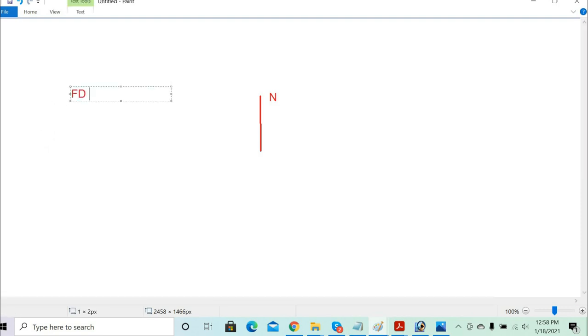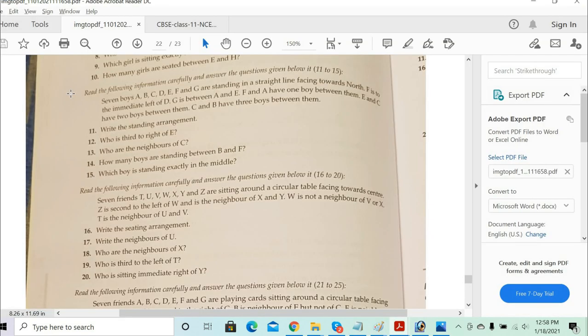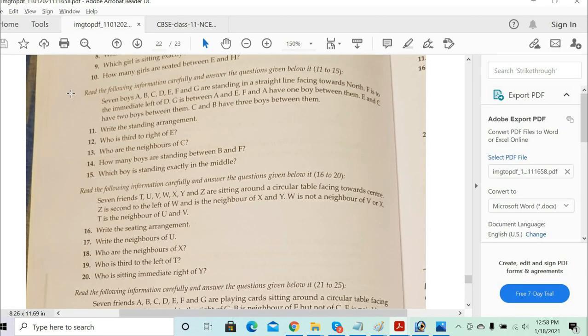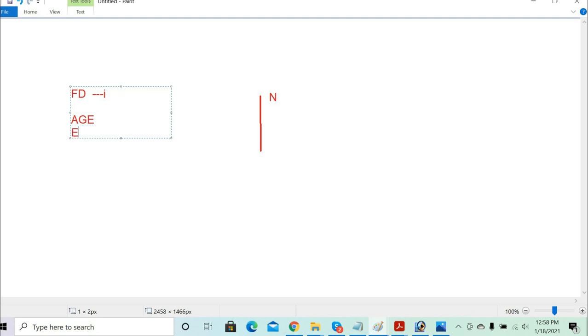Yes, sir, FD is the first condition. Next, G is between A and E, so it is A, G, E or E, G, A. Correct? Yes, these are the two conditions you got.